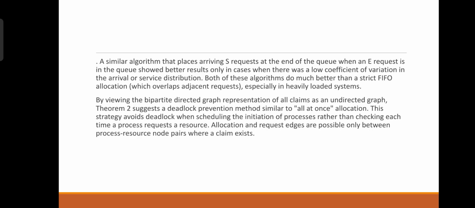A similar algorithm that places an arriving S request at the end of the queue when an E request is in the queue showed better results only in cases when there was a low coefficient of variation in the arrival or service distribution. By viewing the bipartite directed graph representation of all claims as an undirected graph, theorem 2 suggests a deadlock prevention method similar to all at once allocation.